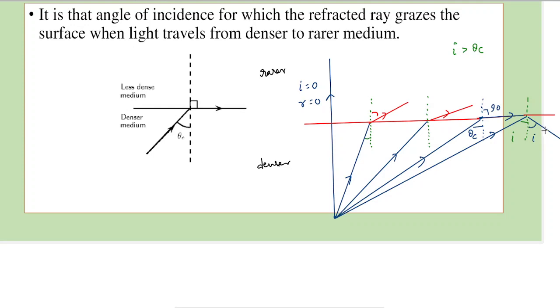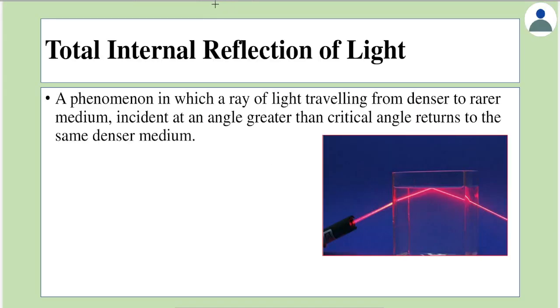So this phenomenon in which the light ray is reflected into the same medium, even though light travels between two different mediums, is called total internal reflection. We'll define it.